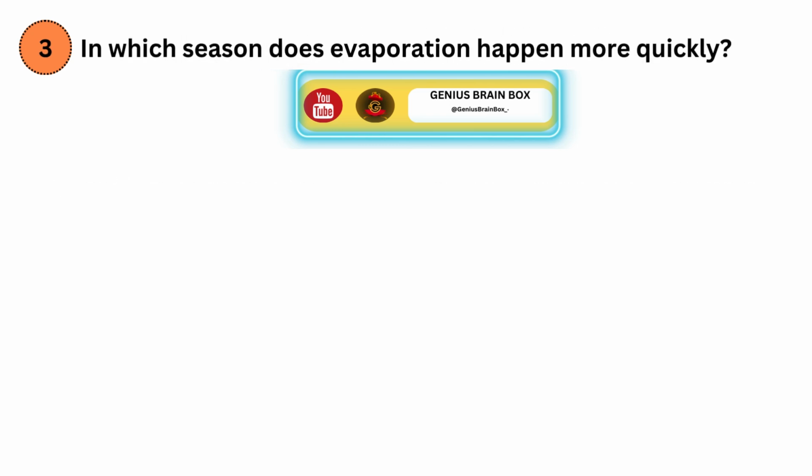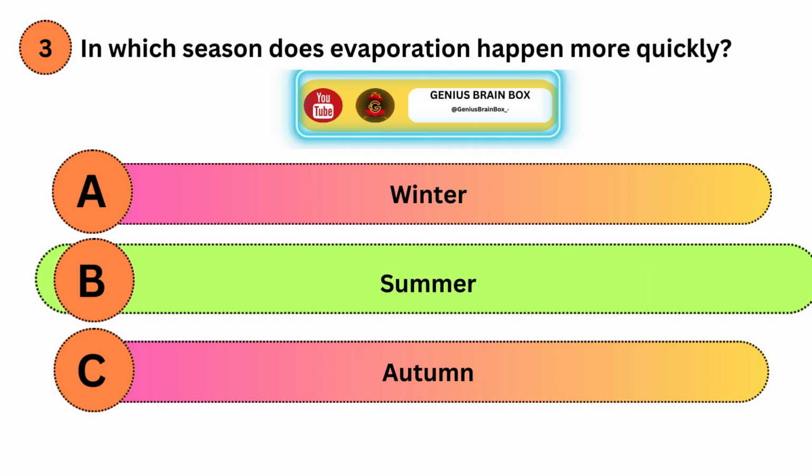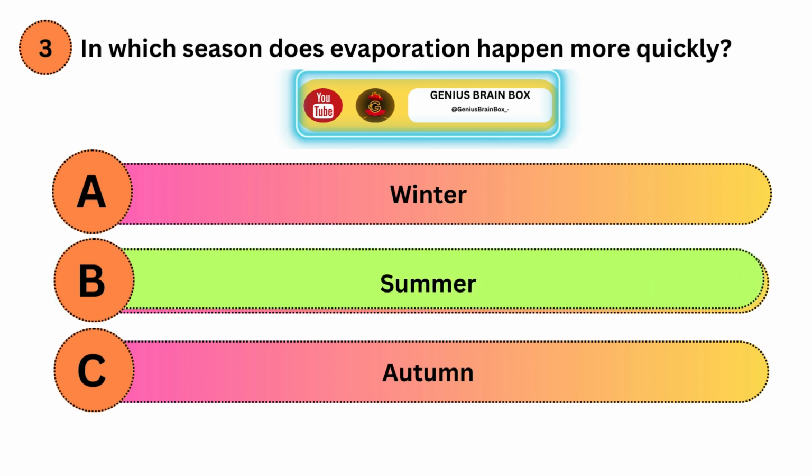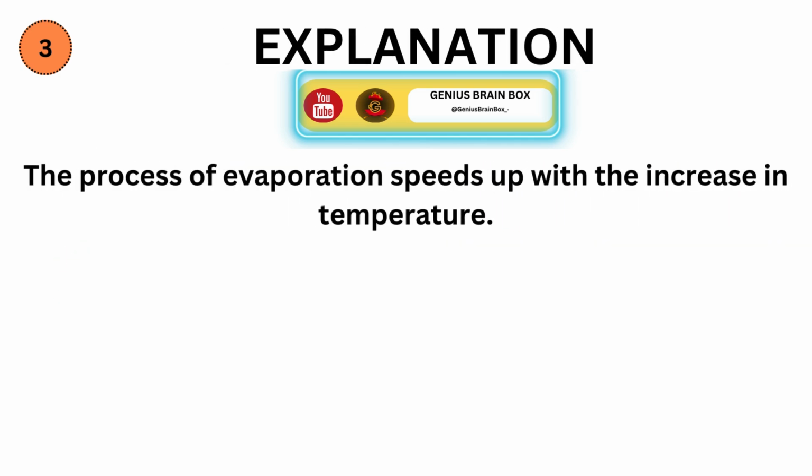In which season does evaporation happen more quickly? Option A, winter. Option B, summer. Option C, autumn. Correct answer is B. Explanation. The process of evaporation speeds up with the increase in temperature.